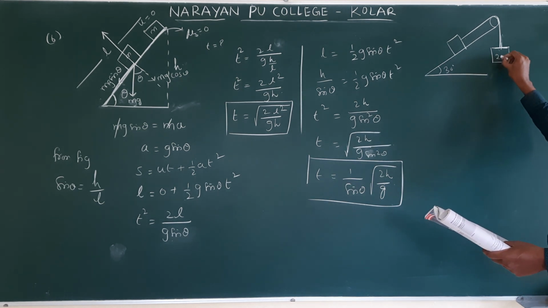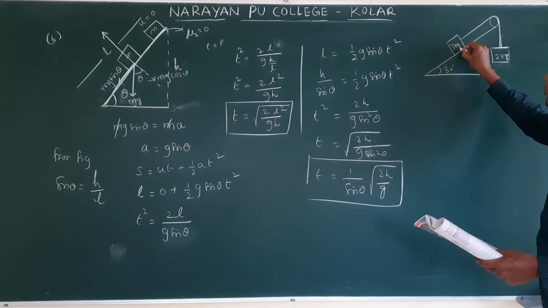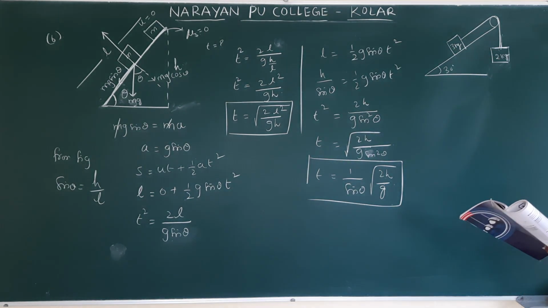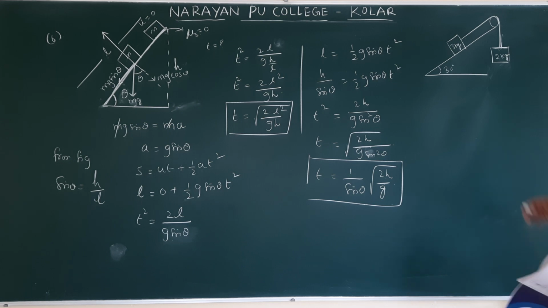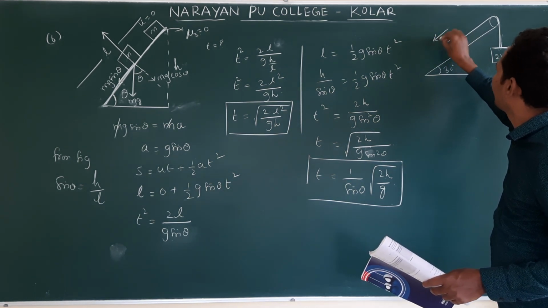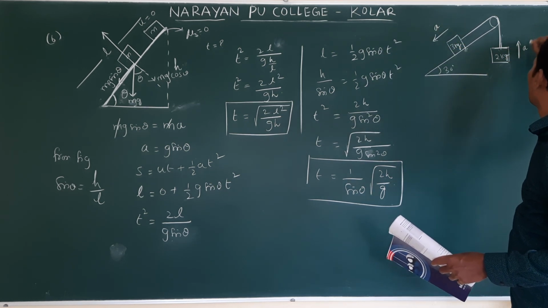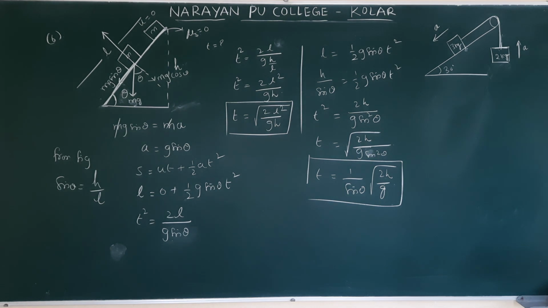This is 2 kg and this is 3 kg. Now it is sliding down with an acceleration a. Clear?